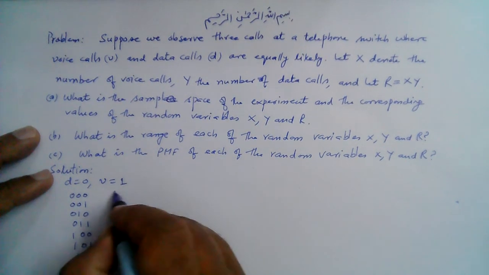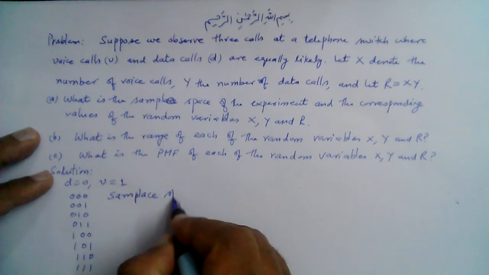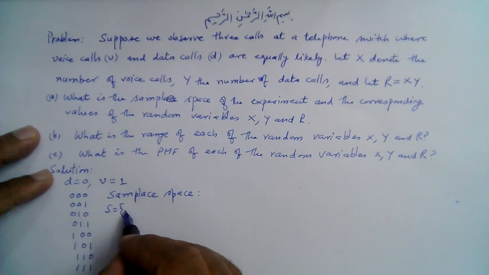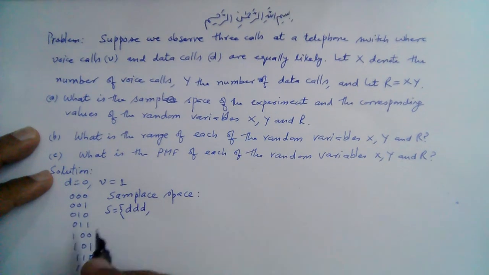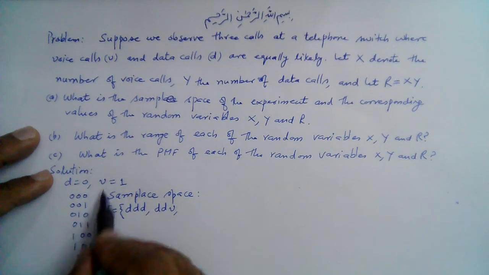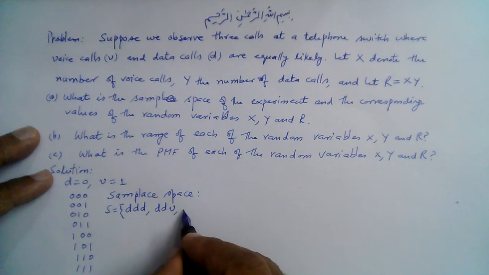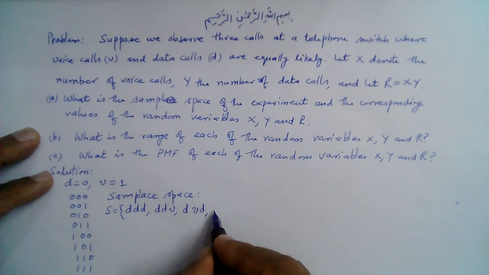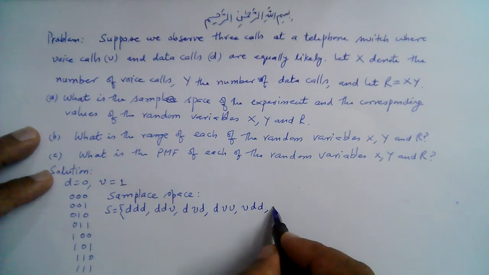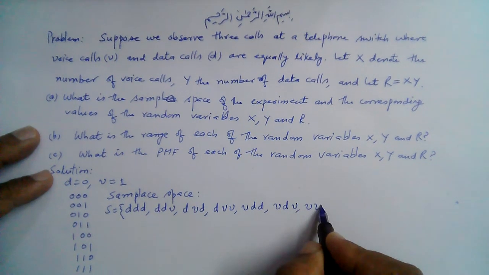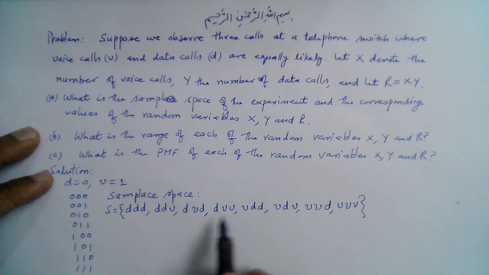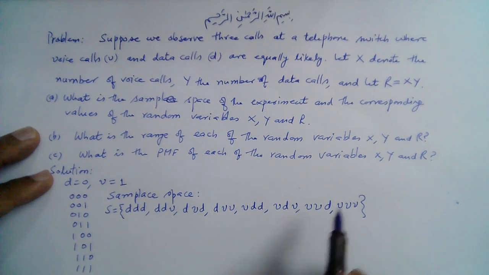So the sample space is given by, for example, DDD, all three are data calls, then DDV, where 0 is D and 1 is V, then DVD, then DVV, then VDD, then VDV, then VVD, and then VVV. So a total of 8 outcomes are possible: 1, 2, 3, 4, 5, 6, 7, and 8.